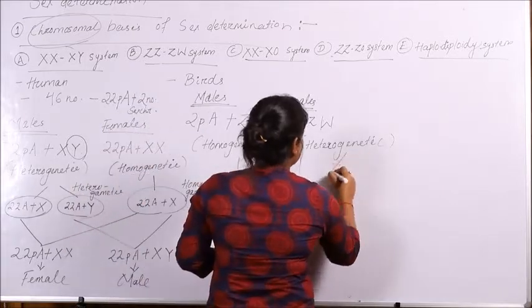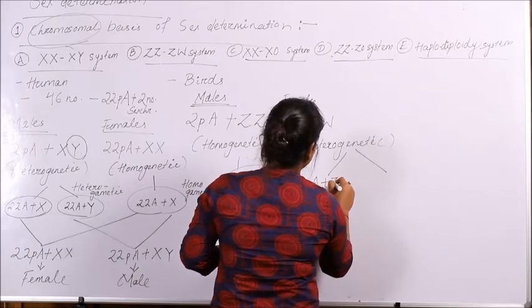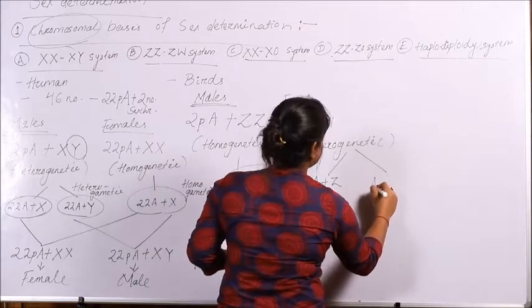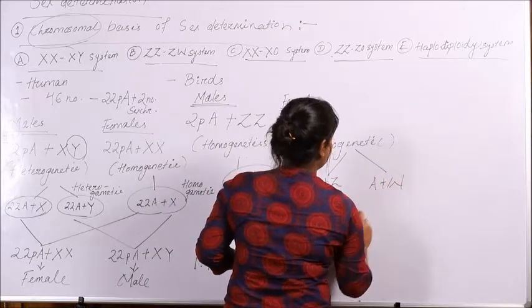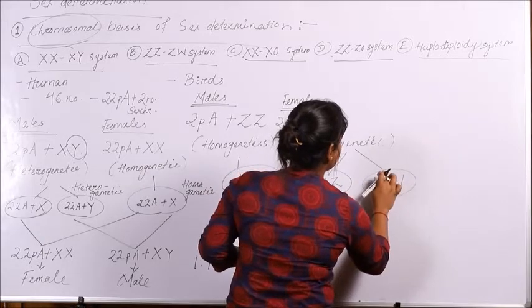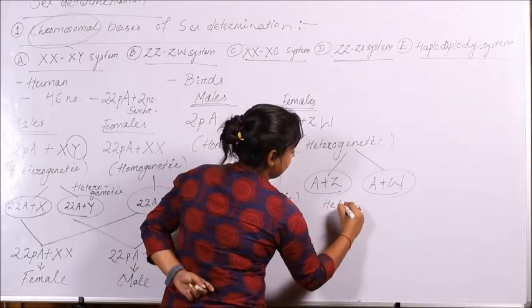Whereas the female will give rise to two different kinds of gamete, that is either A plus Z if the Z sex chromosome is segregated into the gamete, or A plus W if the W sex chromosome is segregated into the gamete. So with the production of these two types of gametes, the females in the population are known as heterogametic.